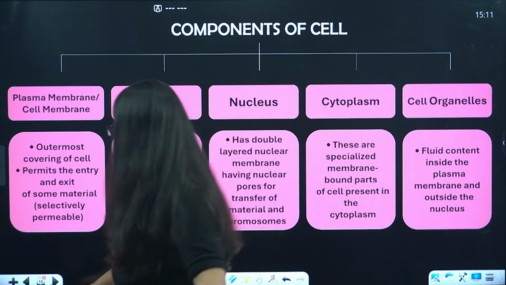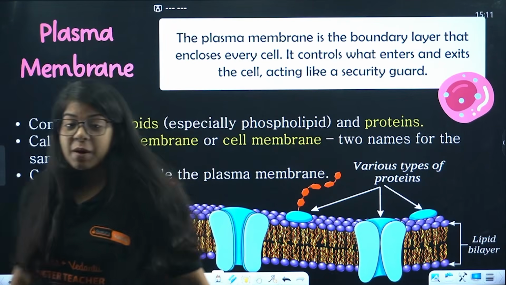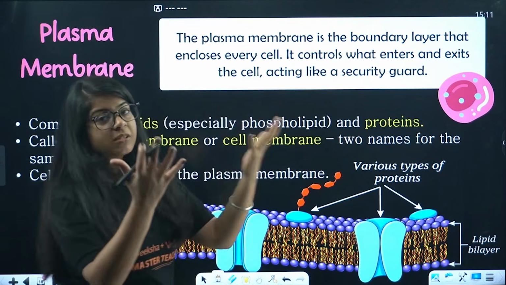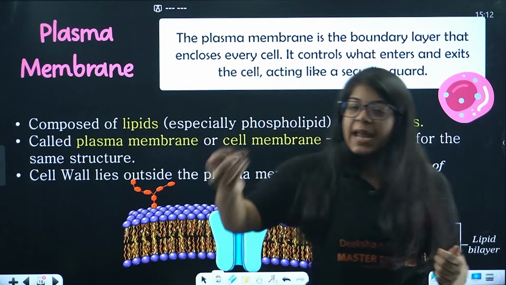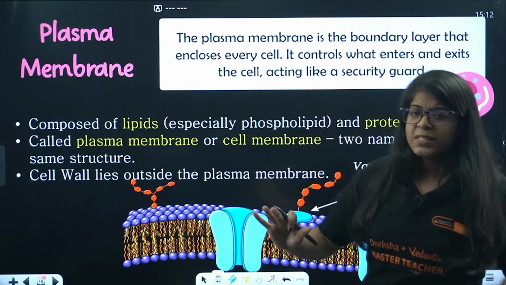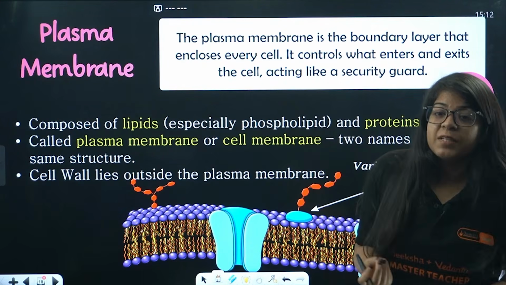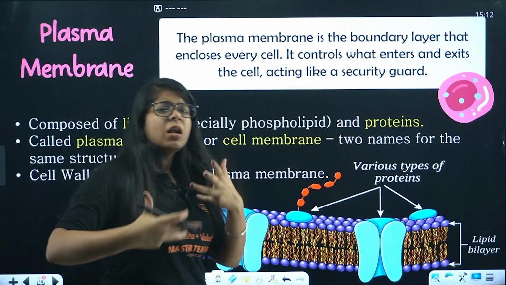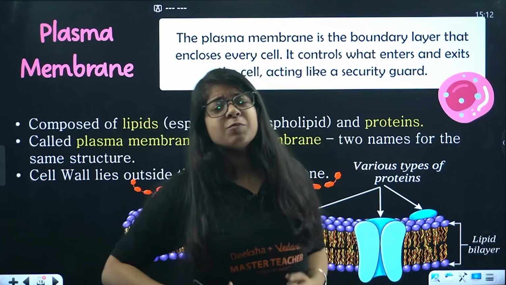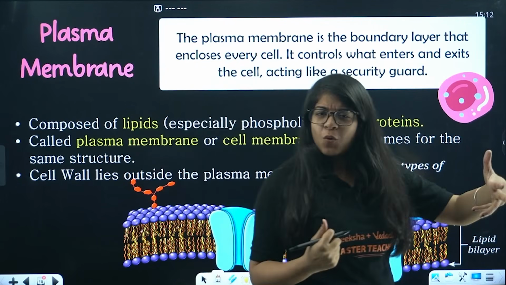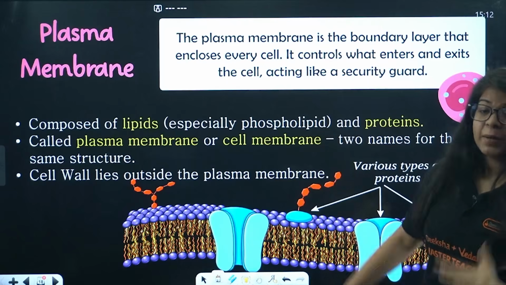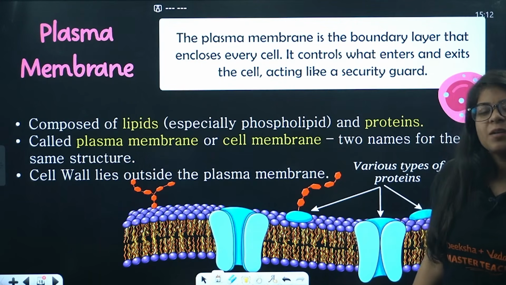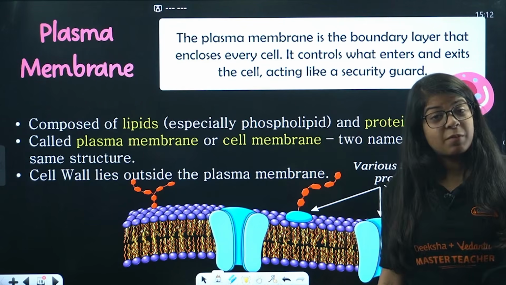Let's study this. First, the plasma membrane. The plasma membrane is the boundary layer that encloses every cell, correct? It controls what enters and what exits the cell. Very basic. Now it is composed of lipids and proteins. These lipids and proteins help this wall to be very strong and help decide what can enter and what can go out, right? So this is called the plasma membrane or cell membrane, two names for the same structure.